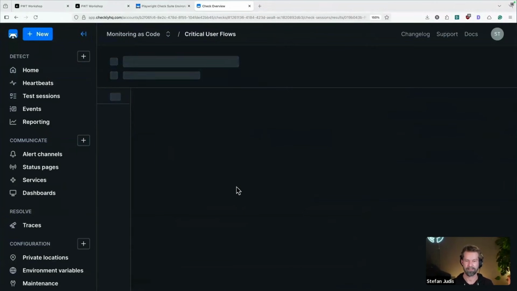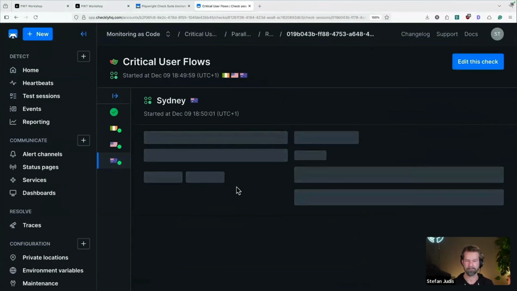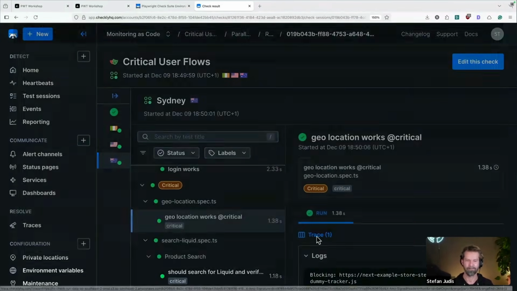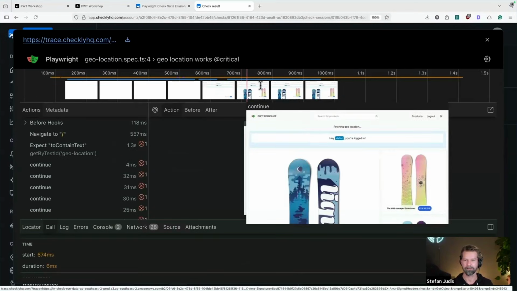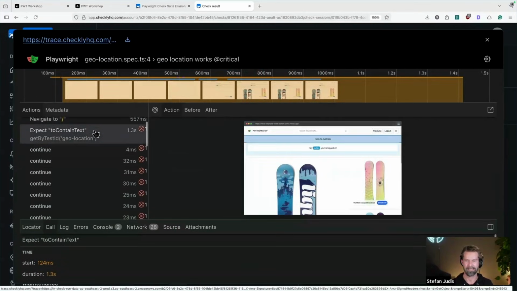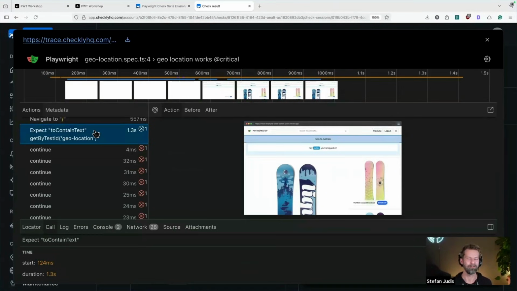So let's see if Sydney worked. When we look at the results, we have here geolocation. Let's see what we got. We have fetching geolocation Australia, and here we have the test for it. I don't know about you, but I think this is pretty sweet.